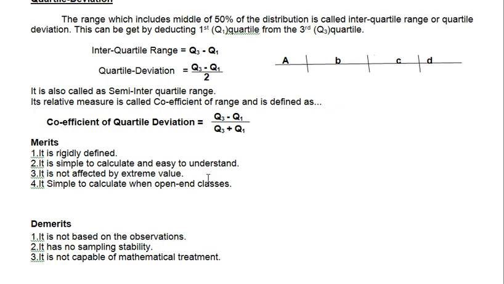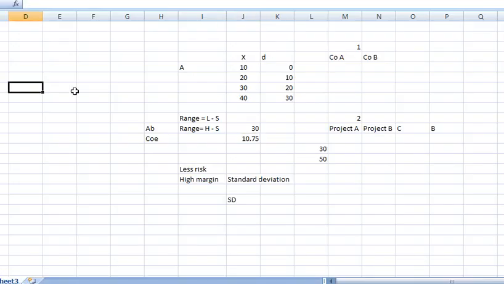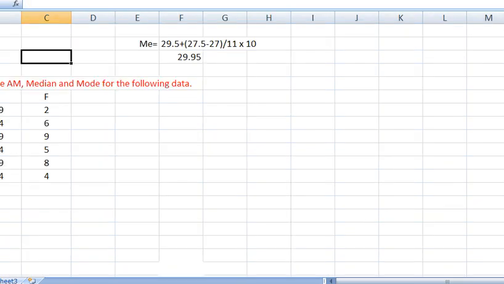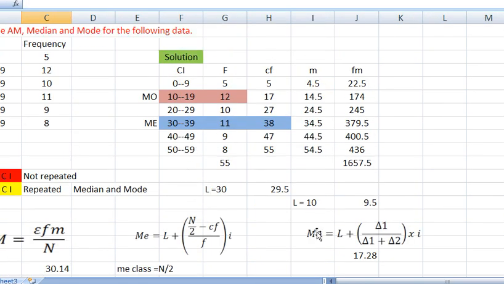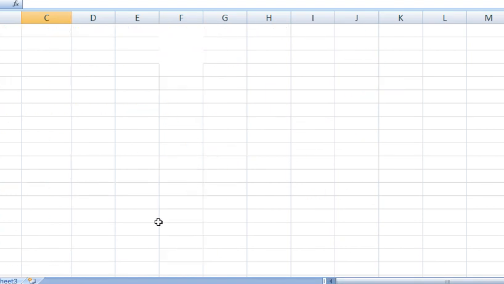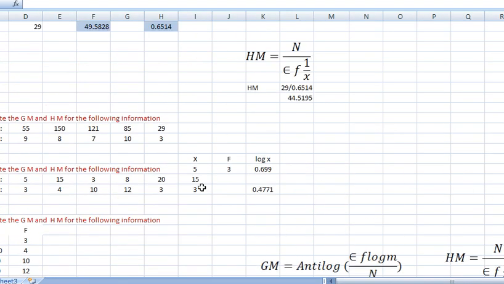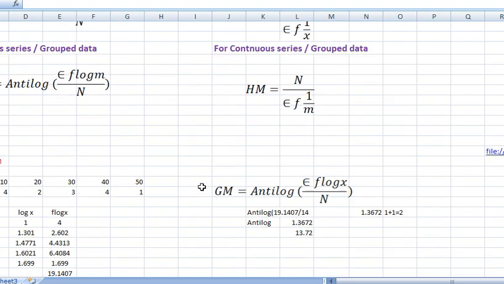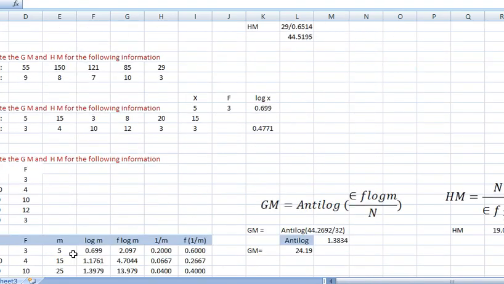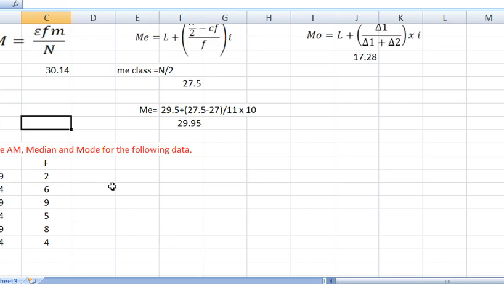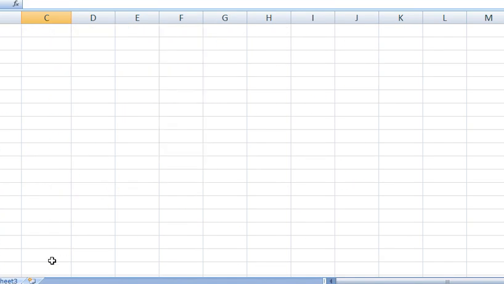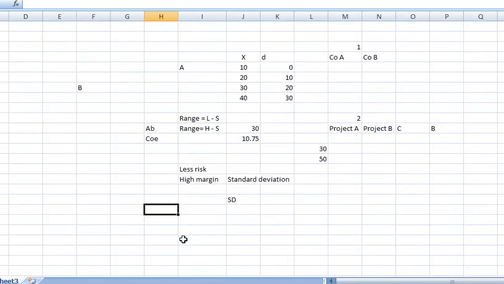It is not affected by extreme items. Extreme items means like this. Say for example, I think I did some questions in the previous. If I show that, so this kind of question. Okay, I will give a separate example for that. I think still all of you maybe believe that, like this, a question I think I solved below.